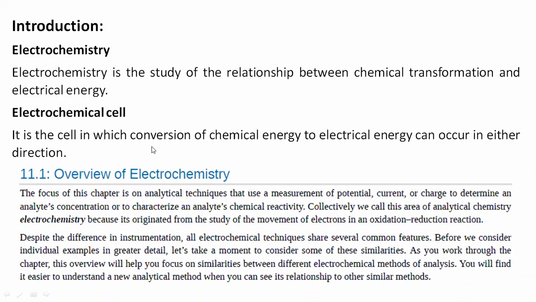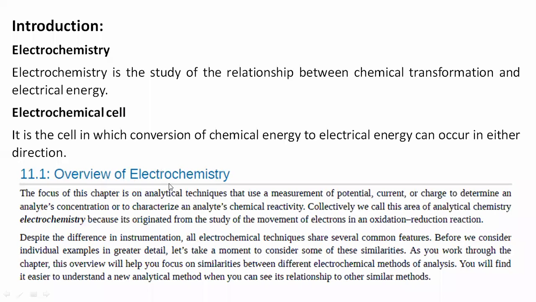So what is an electrochemical cell? It is the cell in which conversion between chemical energy and electrical energy can occur in either direction, from electrical energy to chemical energy, or from chemical energy to electrical energy. This happens in this module, and that module is known as the electrochemical cell.